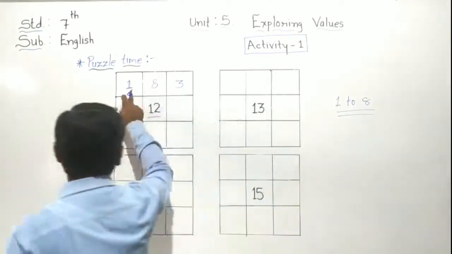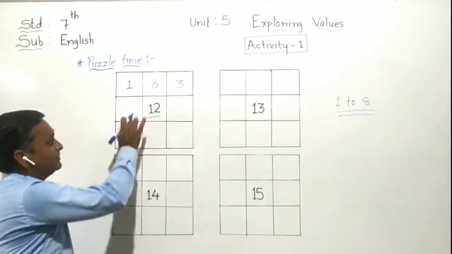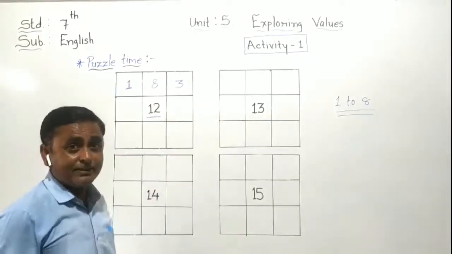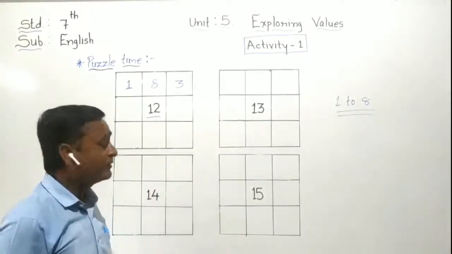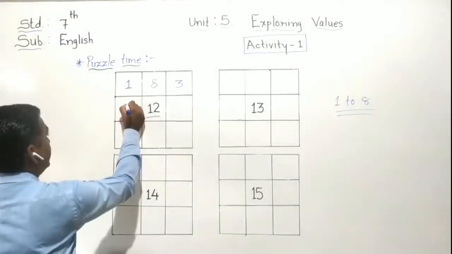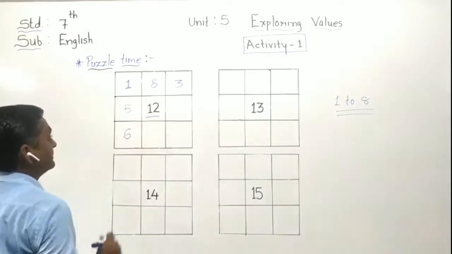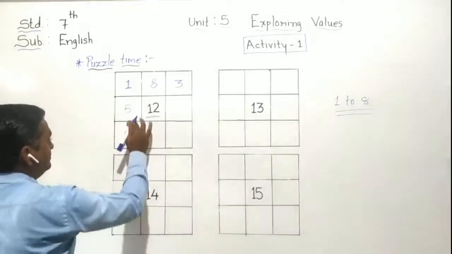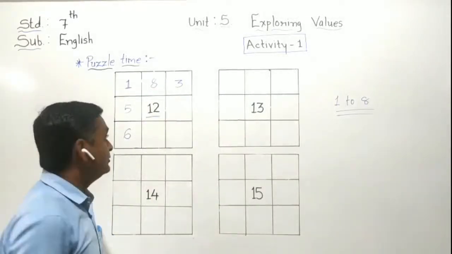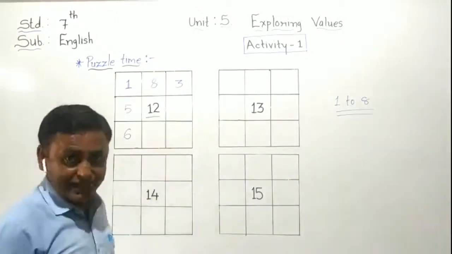So here 1 is already used. We have to find out 11 here. Both boxes' addition must be 11 when 1 is already given here. So keep in mind that thing also. So here 1 is given. Other things I put here. We have to get 11. So I put here 5. I put here 6. Now count it. 5, 6, 11 plus 1, 12. So the answer is 12. So here correct. Both sides correct. Now we have to do the other two sides.